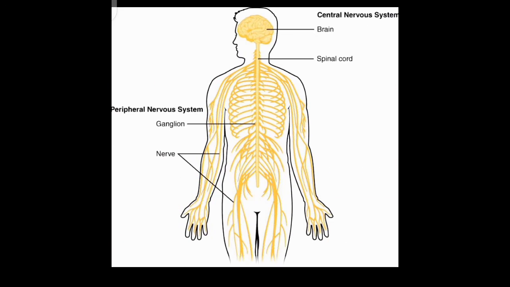Now we will talk about another system, that is the nervous system. The nervous system consists of two parts: the central nervous system and the peripheral nervous system. The central nervous system consists of the brain and spinal cord. The peripheral nervous system consists of ganglia and nerves.